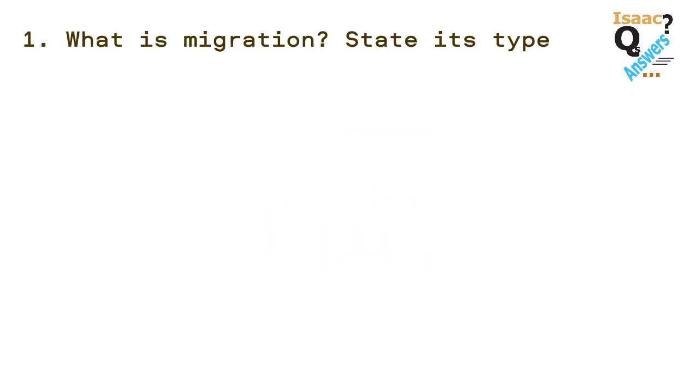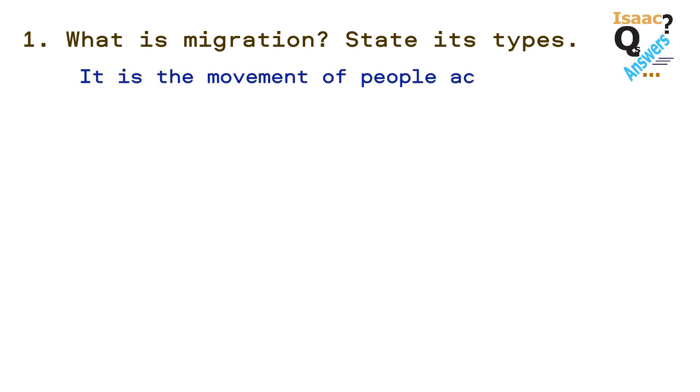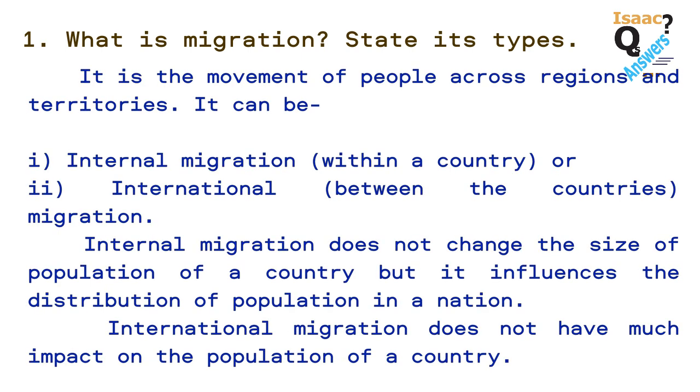Question number 1. What is migration? State its types. It is the movement of people across regions and territories. It can be 1. Internal migration, within a country, or 2. International migration, between countries. Internal migration does not change the size of the population of a country, but it influences the distribution of population in a nation. International migration does not have much impact on the population of a country.